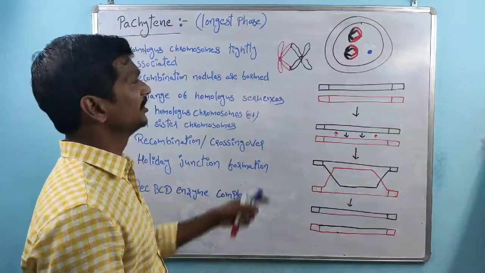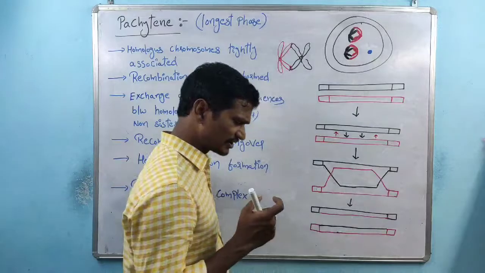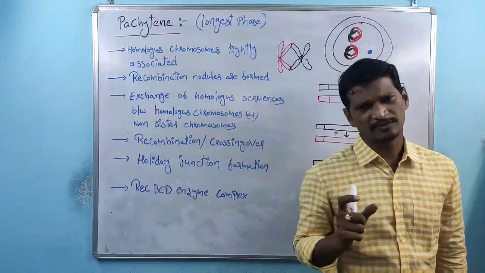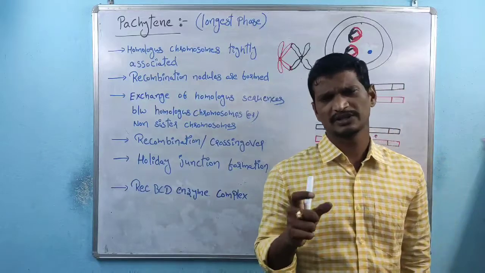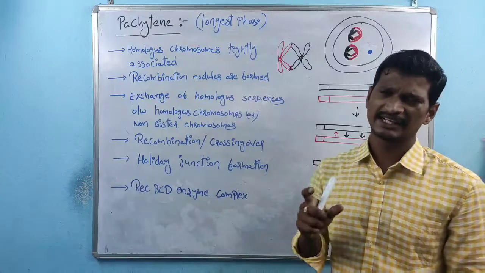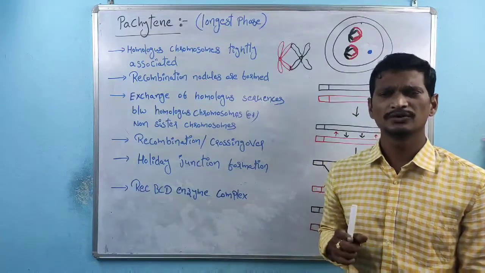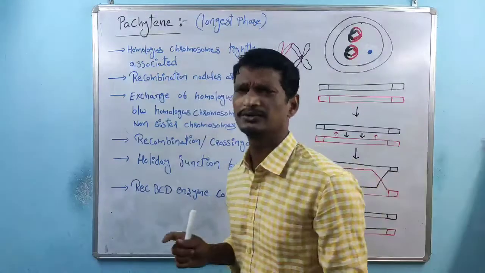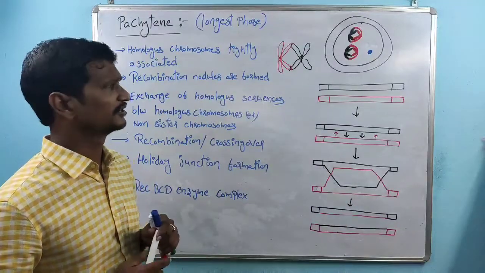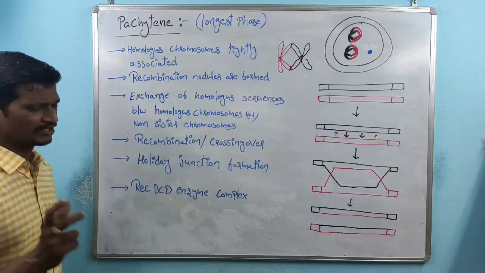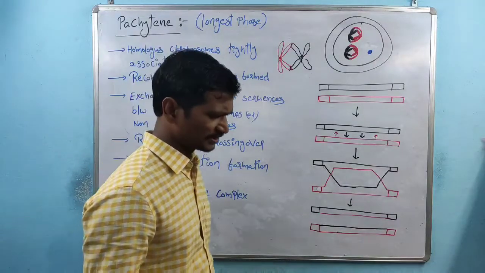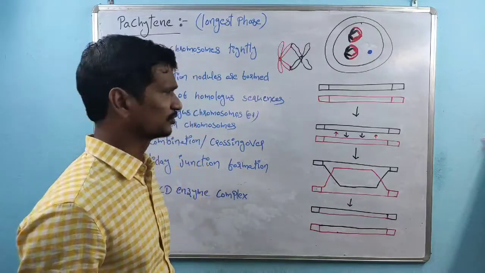So what I'm telling here is, within the homologous chromosome or the sister chromosome, whichever part is involved in the crossing over, exactly that location forms the nodule-like structures. Those nodules are nothing but recombination nodules. So recombination nodules are formed, right? Here exchange of genetic material takes place between the homologous chromosomes.